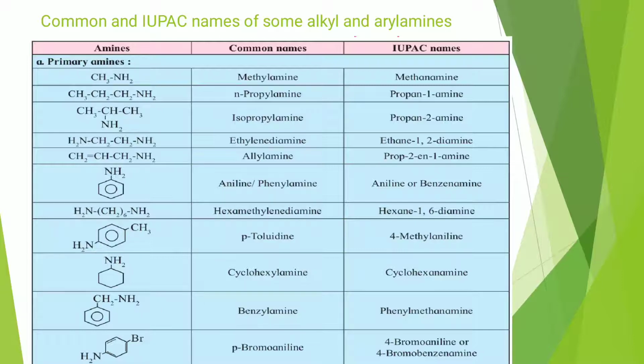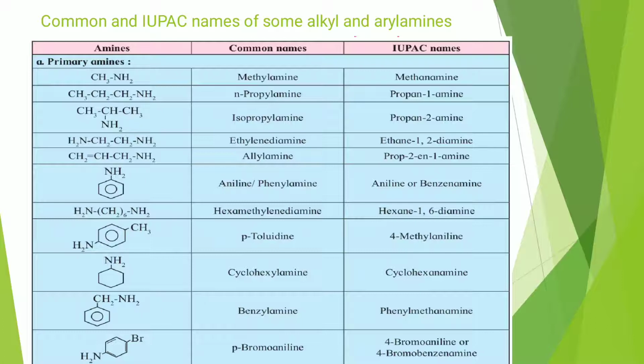Fourth example, ethylene diamine, NH2CH2CH2NH2, and the IUPAC name will be ethane-1,2-diamine. As two amino groups are there at first and second position, its name will be 1,2-diamine. Here the word ethane is retained, the parent name is retained in case of diamine.